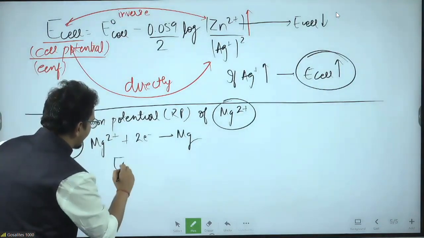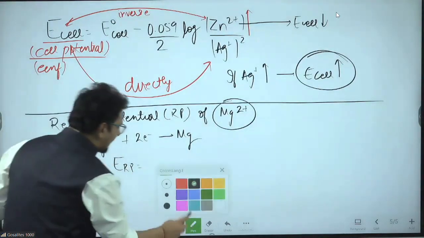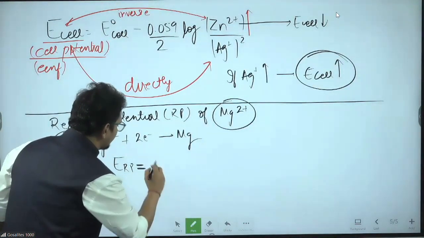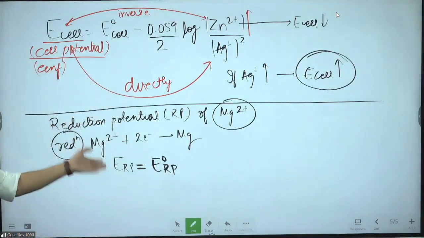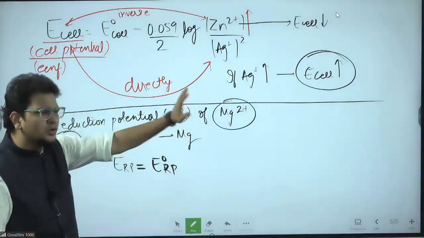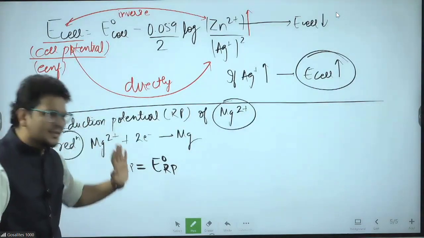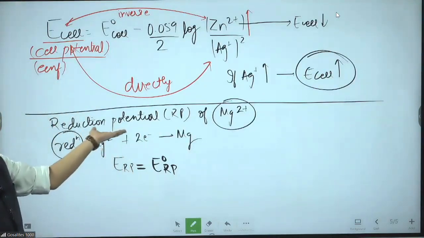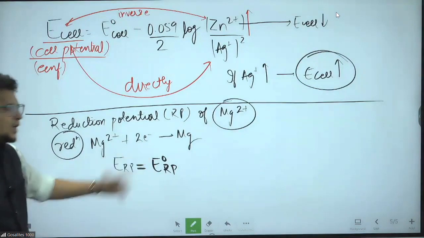Now I will write ERP. ERP means reduction potential. ERP is equal to E naught RP. Because previously, up to here, cell was there, anode was there, cathode was there, oxidation and reduction were both there. I was writing the symbol cell. Now only reduction we are finding, so I'm writing the symbol RP. RP equal to E naught RP.